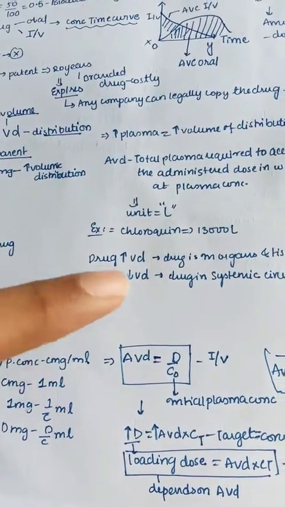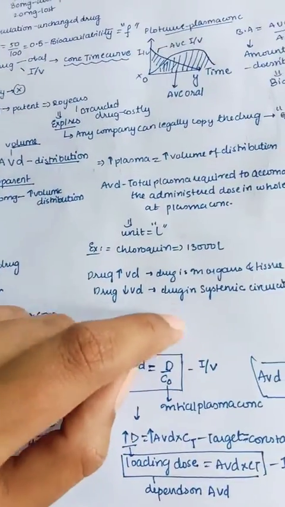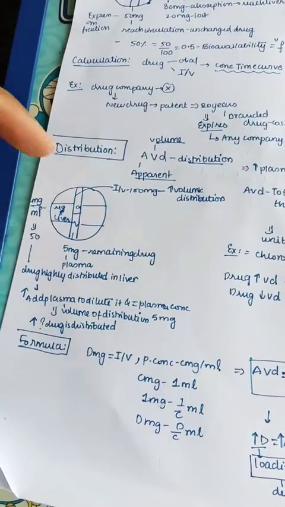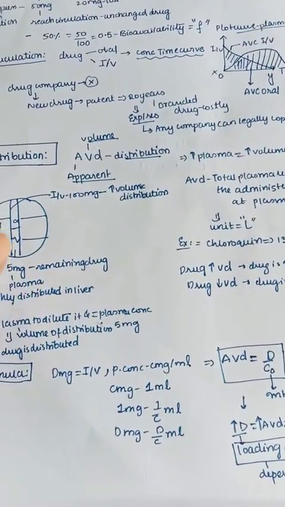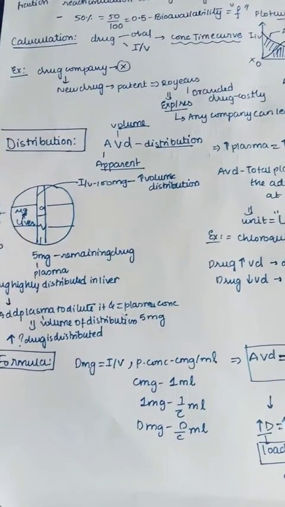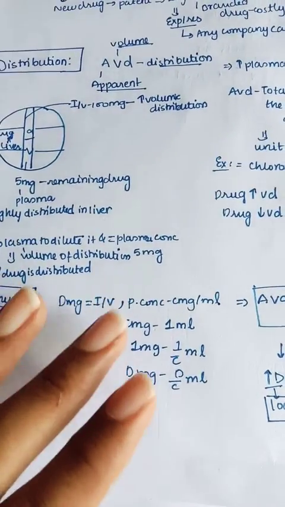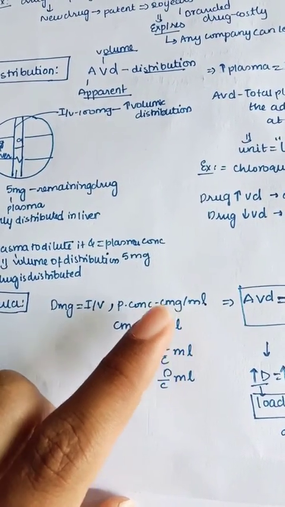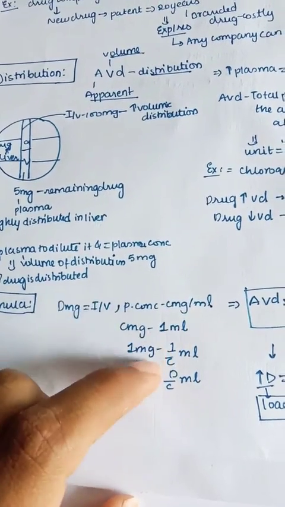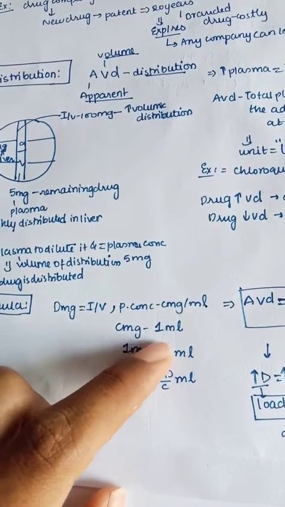If the drug has a low volume of distribution, that is very low, then the drug remains only in the plasma itself, right? So the drug is in the systemic circulation or in the plasma. If we have a high volume of distribution, the drug is distributed all over the body. And if the drug has only a low volume of distribution, then the drug remains only in the plasma and systemic circulation. The formula is D mg, that is drug in milligrams. If given intravenously, the plasma concentration is measured in such units. So 1 C mg equals 1 milliliter, then 1 milligram is equal to 1 by C.